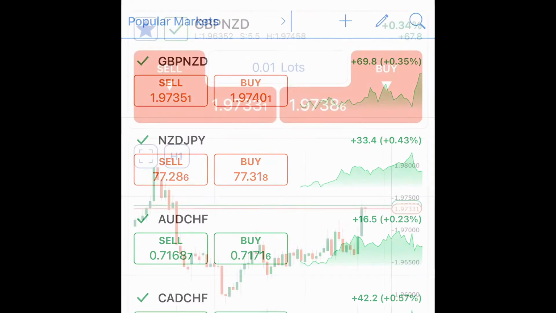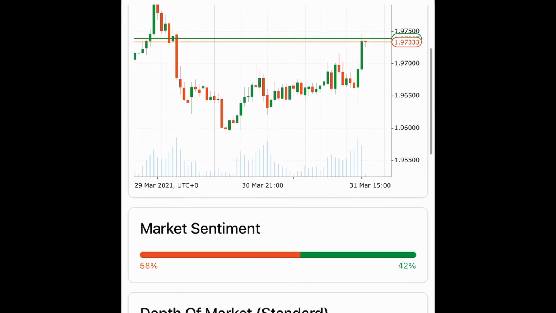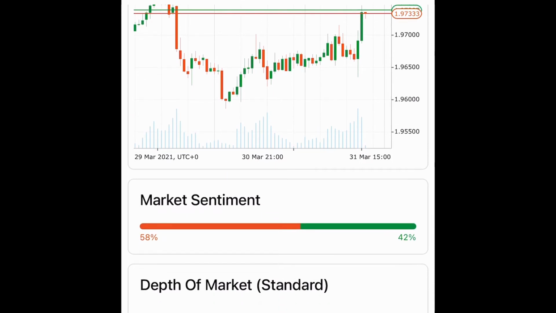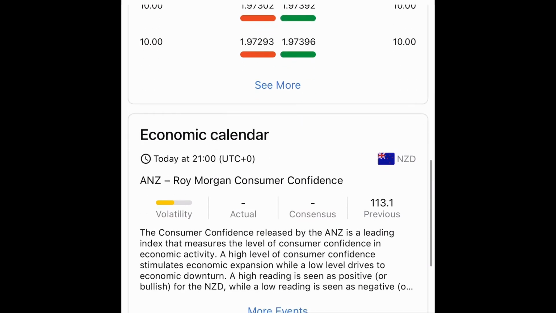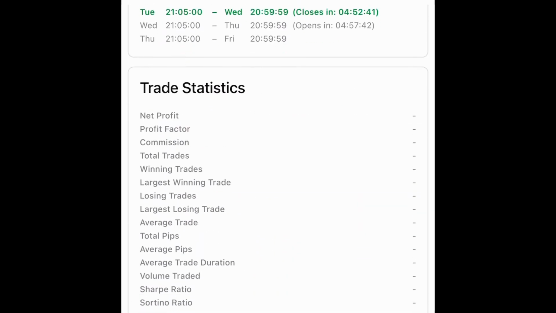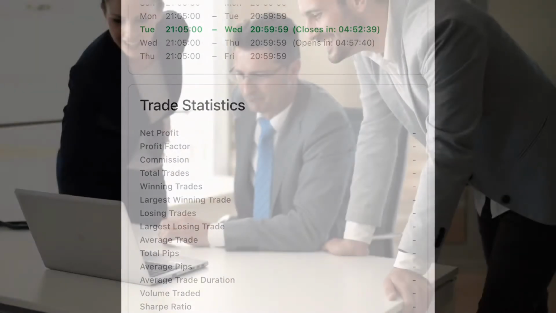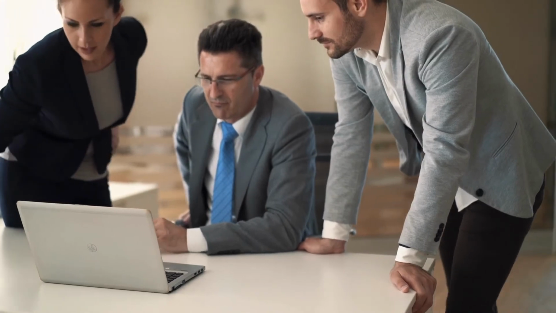You can press the asset you want to trade with, and you can see a very clear graphic analysis. Also, the market sentiment, depth of market, economic calendar, and so many helpful info and tools to make your trading experience easy and fun.